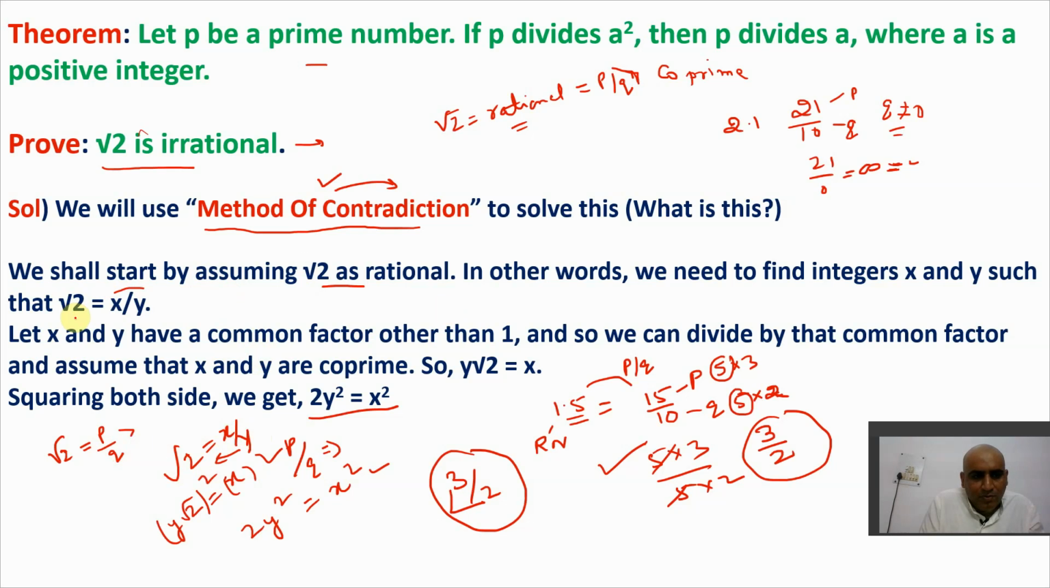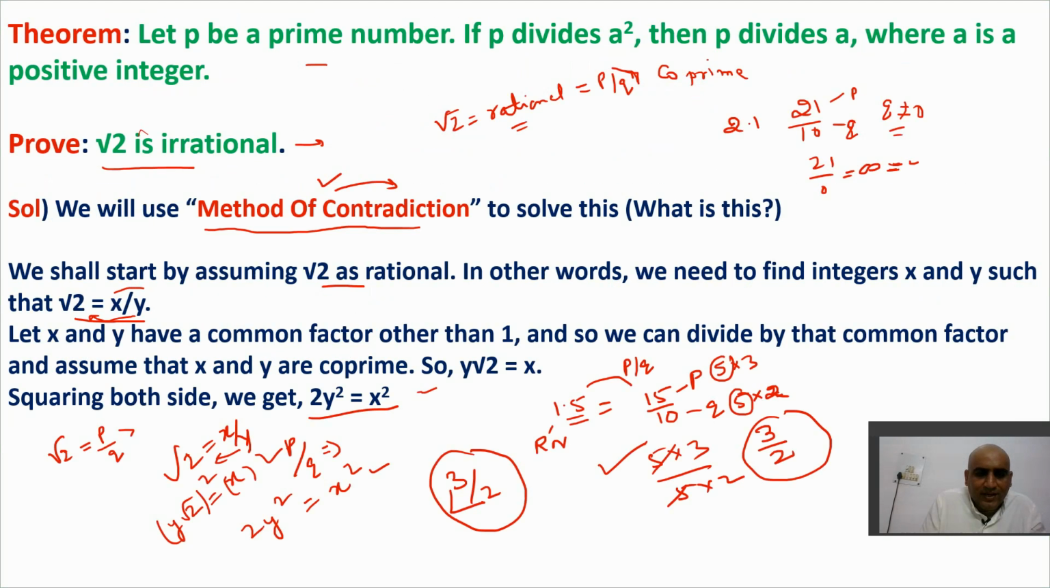So root 2 is equal to x by y. And we have to take values of x and y which are co-primes. If they have any common factor, cut that factor and reduce it to co-prime form. So once you reduce it, root 2 is equal to x upon y. If I cross multiply, I'll get y root 2 is equal to x, and y root 2 is equal to x means we get 2y square is equal to x square. How? We have squared both sides. On squaring both sides, we get 2y square is equal to x square.